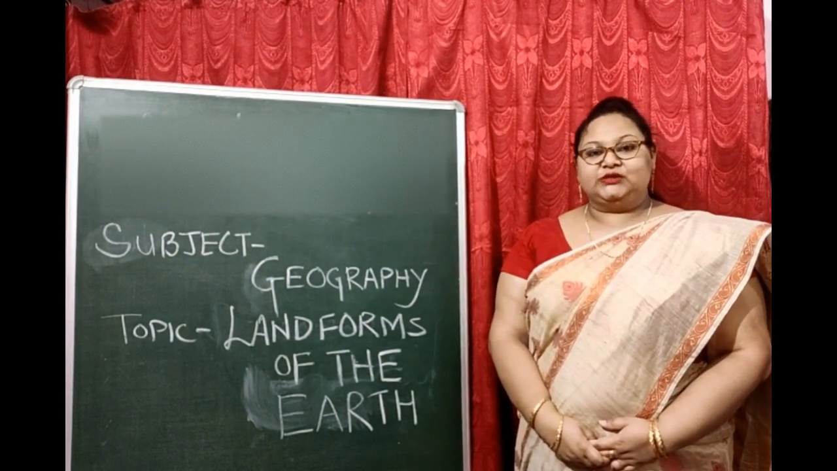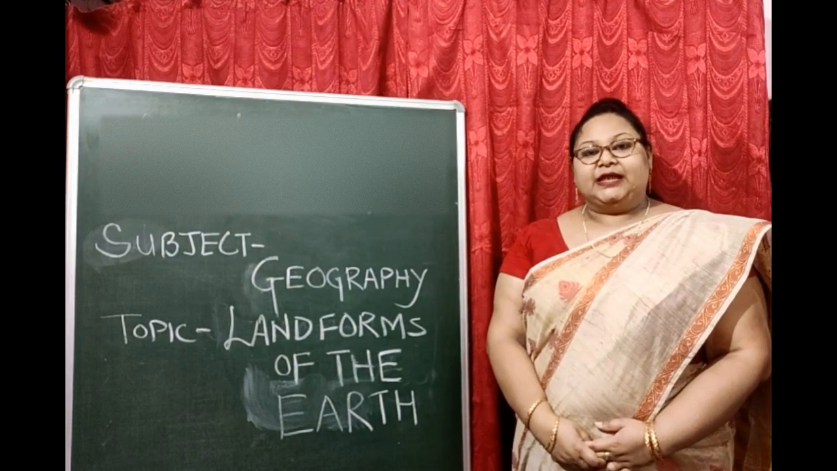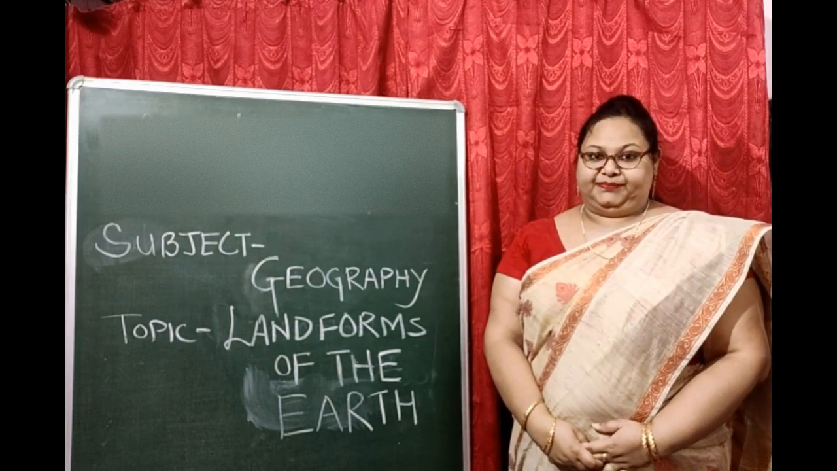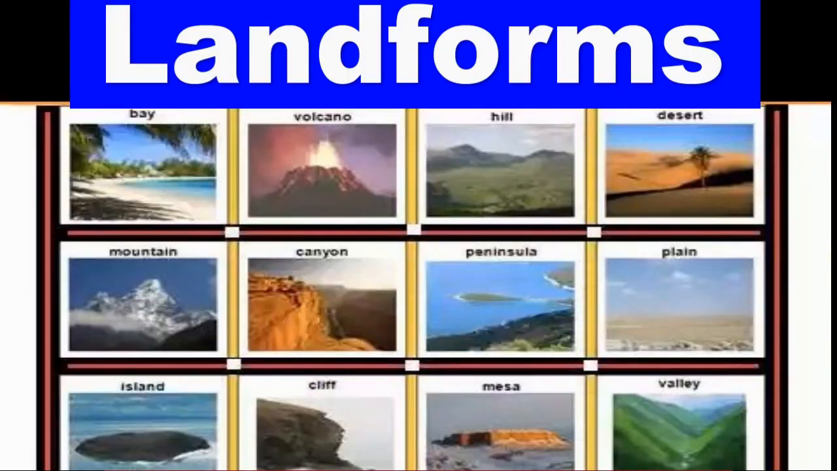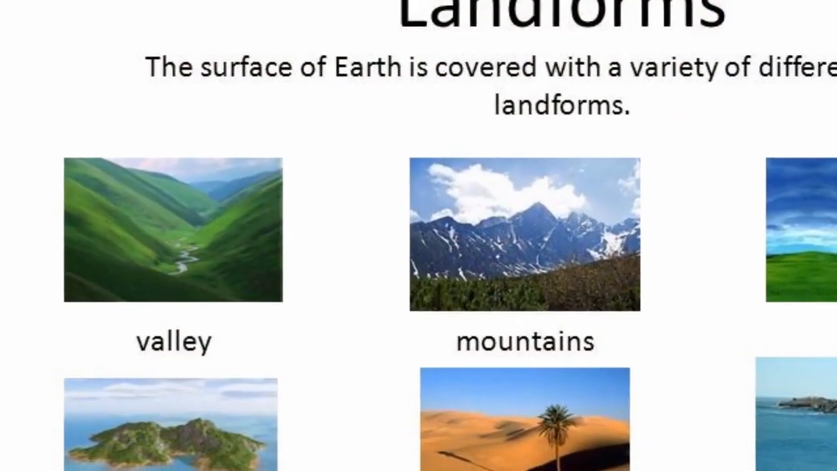Today we are going to study geography. The lesson that we have taken is landforms of the earth. The word geomorphology tells us about the systematic study of Earth's relief features. The word describes itself: geo means earth, morpho means form, and logy means science. So in totality, it is known as the study of landforms.